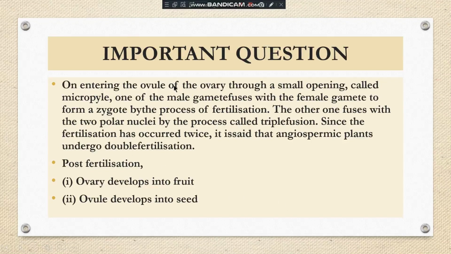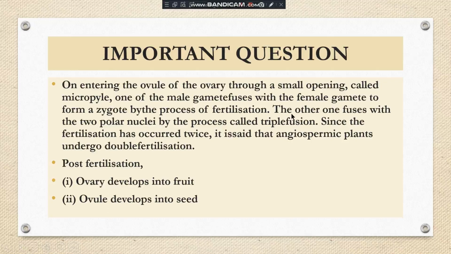On entering the ovule of the ovary through a small opening called the micropyle, the male gametes enter the ovule. Here one of the male gametes fuses with the female gamete to form a zygote. Two male gametes are there, so one male gamete fuses with the female gamete and forms the zygote, and this process is called fertilization. Another male gamete is also present.